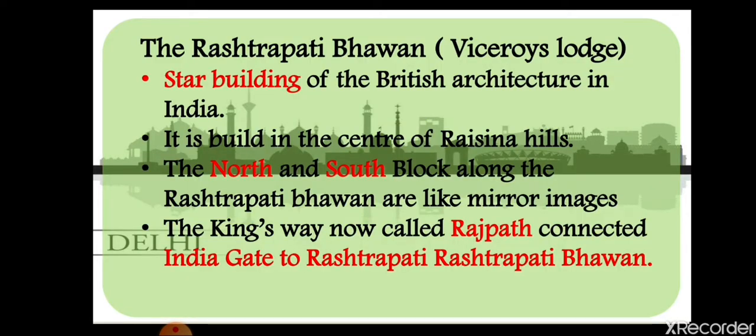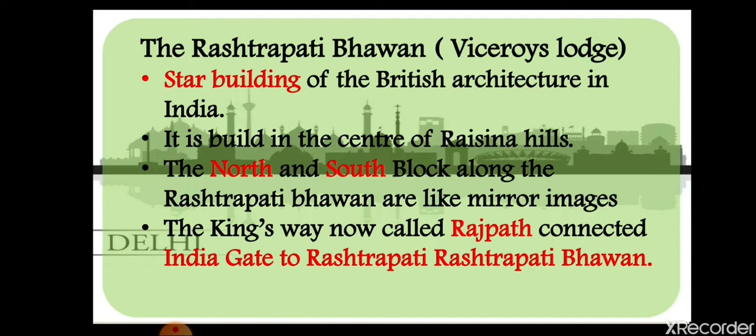If I explain the Rashtrapati Bhavan, it was also known as the Viceroy's Lodge. As I have explained about the Viceroy's residence, I told you that earlier the British Viceroy lived there up to 1632 only.